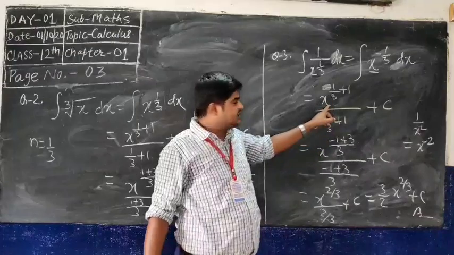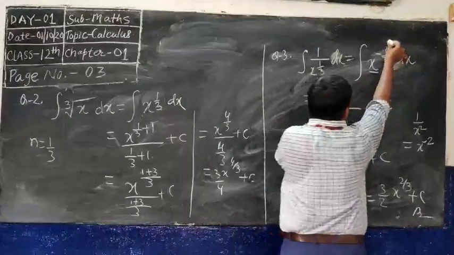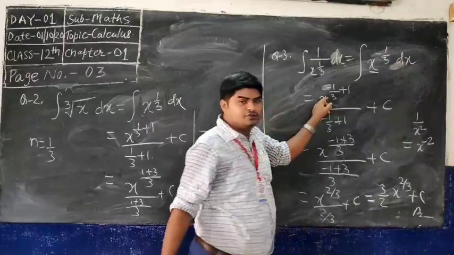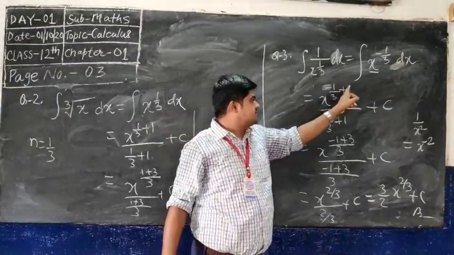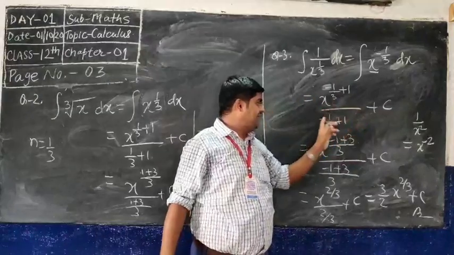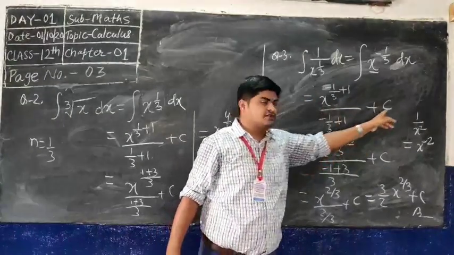Okay, x to the power n plus 1, n is here minus 1 by 3. Okay, so you can put here minus 1 by 3 instead of n, plus 1 by n plus 1, n is here minus 1 by 3 plus 1 plus constant.